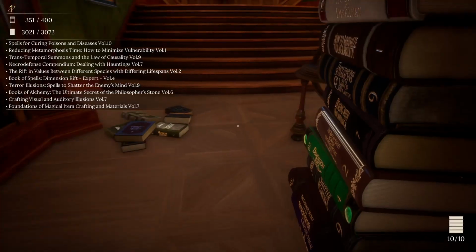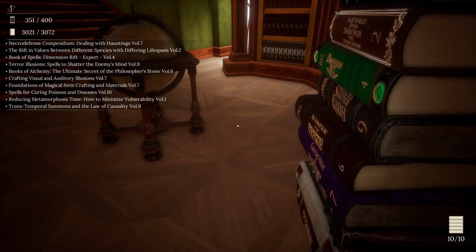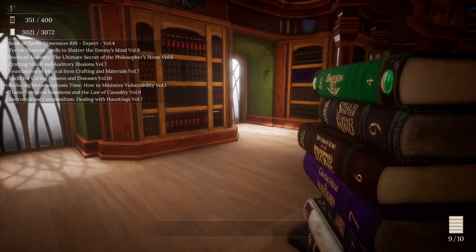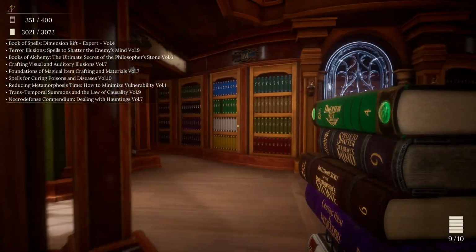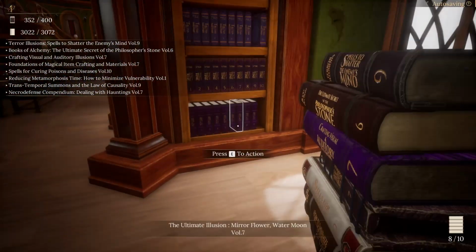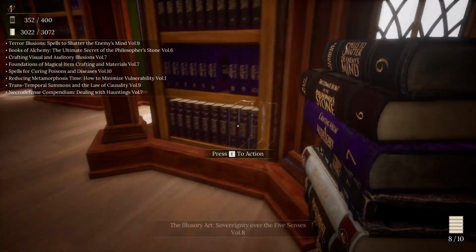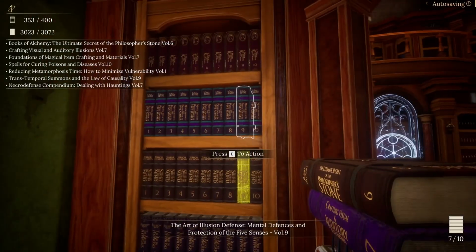Spells for curing poison, reducing metamorphosis, transport or summoning, necromancy, rift and values between different species with differing lifespans, Volume 2, that goes up top. Okay, everything should be good. So, Book of Spells, Dimension Rift Expert, Volume 4 should finish off the destruction magic. Yep. Spells to shatter enemies' minds. Terror illusions. That goes right here.